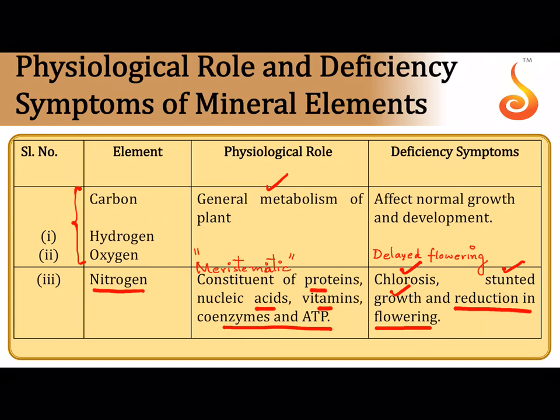And one more important thing is the stem axis as well as the leaf stalk, that is the petiole, as well as the undersurface of the leaf, all of them will turn purple in color, that is they develop a kind of anthocyanin pigmentation. And one more important thing associated with nitrogen is premature leaf fall. So the leaf undergoes abscission very early in stage.